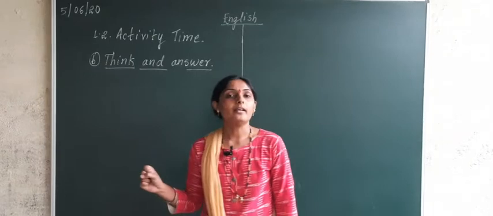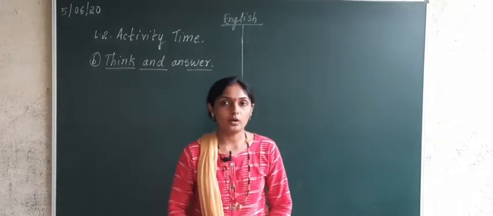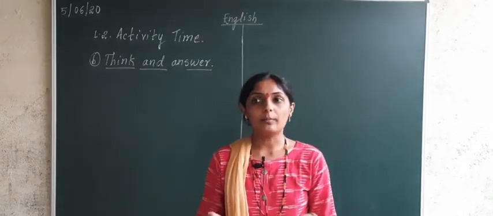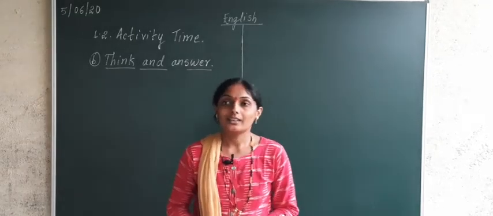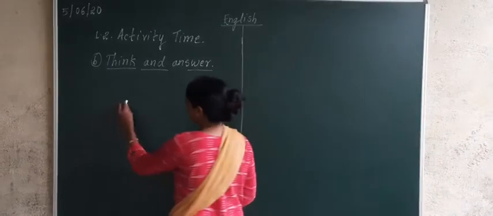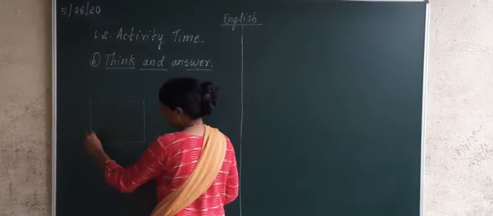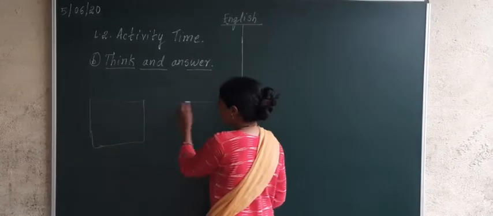And yesterday we studied an activity time. Correct. What was that activity? There were two boxes.